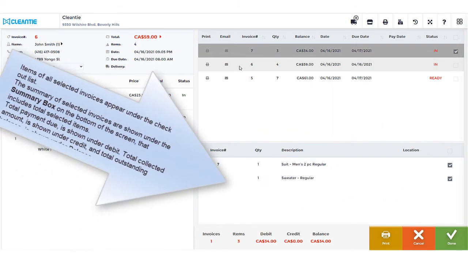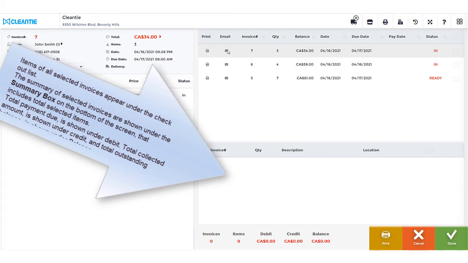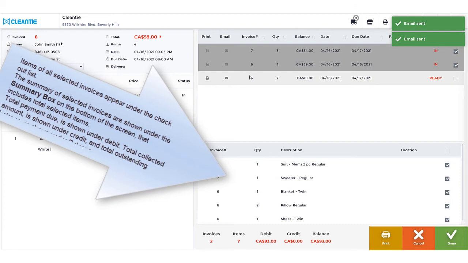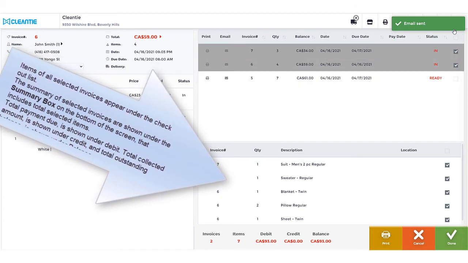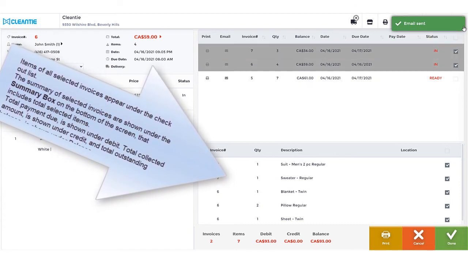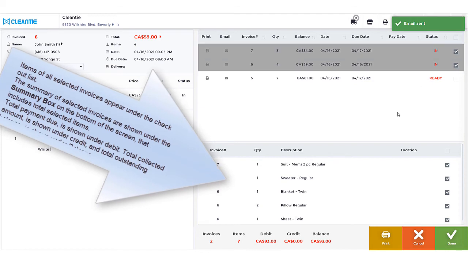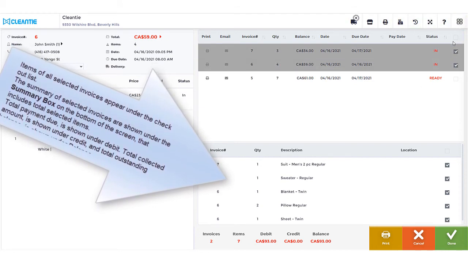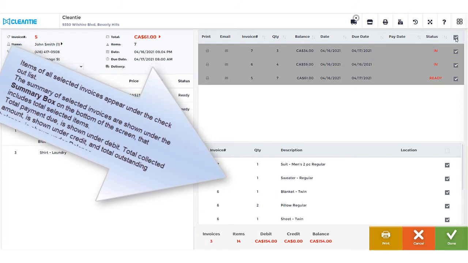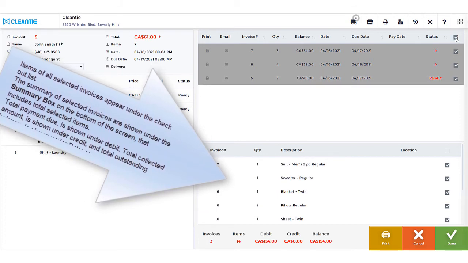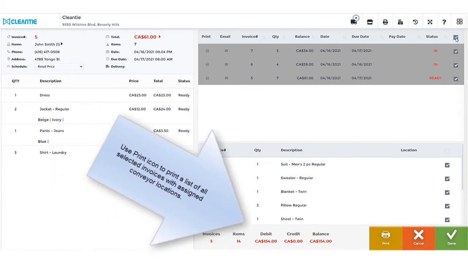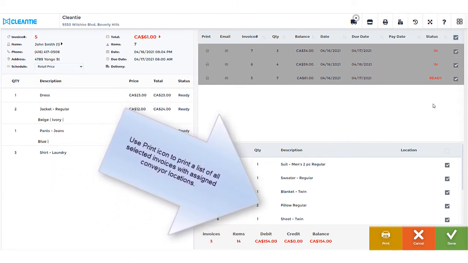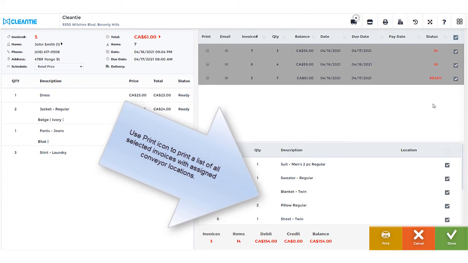Items of all selected invoices appear under the checkout list. The summary of selected invoices is shown under the summary box on the bottom of the screen, which includes total selected items. Total payment due is shown under debit. Total collected amount is shown under credit. And total outstanding balance is shown under balance. Use the print icon to print a list of all selected invoices with assigned conveyor locations.